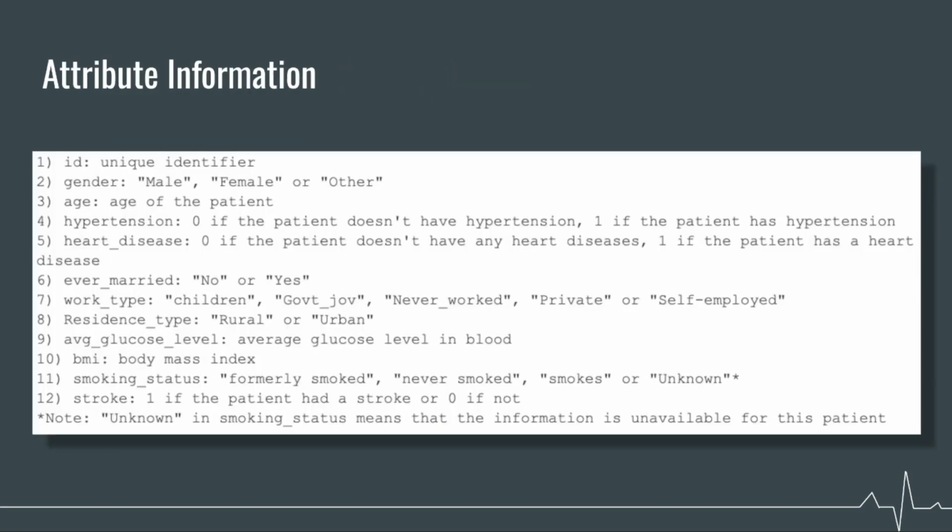Now let's take a look at the attribute information. Here are the features and what they represent. We have ID, which has been dropped from the dataset, gender, hypertension, heart disease, ever married, work type, residence type, average glucose level, BMI, smoking status, and the response variable, stroke.